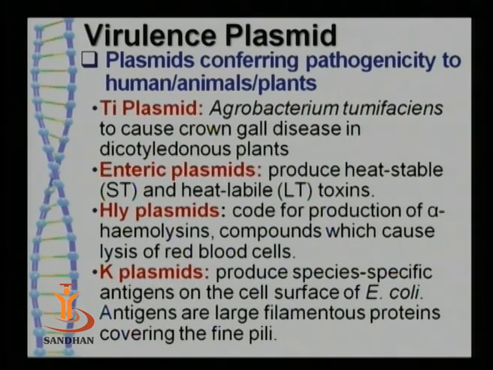The third type causes the production of hemolysins, which carry out lysis of red blood cells, and thus they provide pathogenicity to the organism which possesses them. And one more kind are the K plasmids, which produce specific antigens mainly in E. coli, and such antigens are present on the cell surface.